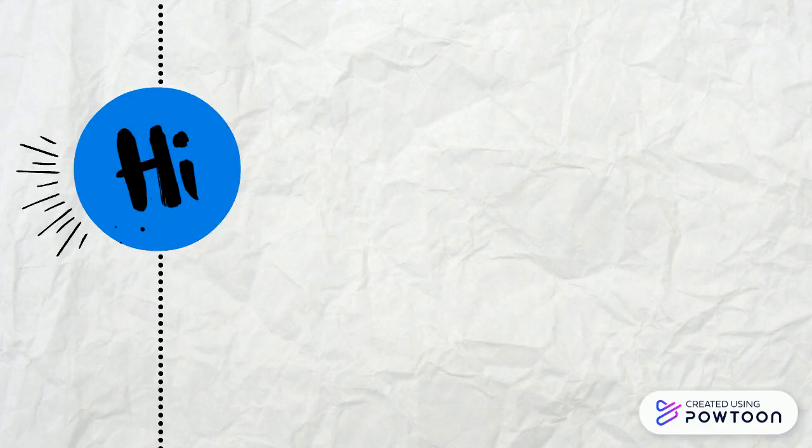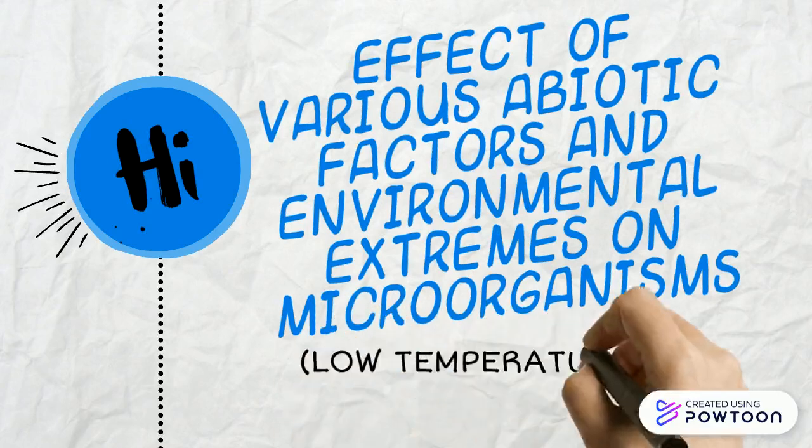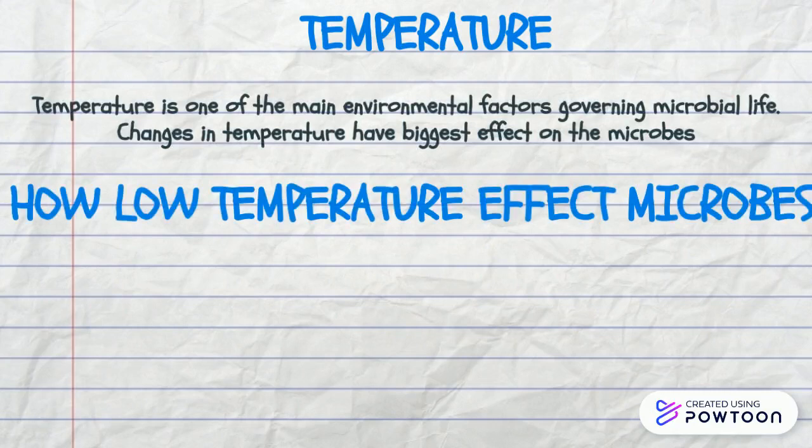Hi, today we are going to learn about the effects of various abiotic factors and environmental extremes on microorganisms. To be specific, those microorganisms that thrive in low temperature. Temperature is one of the main environmental factors governing microbial life. Changes in temperature can cause the biggest effect on the microbes. How does low temperature affect microbes?